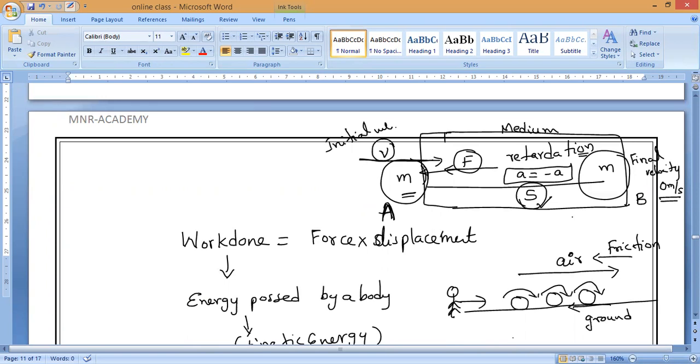So here you put a statement. The statement only you have to write now. After that, you can write the formula.